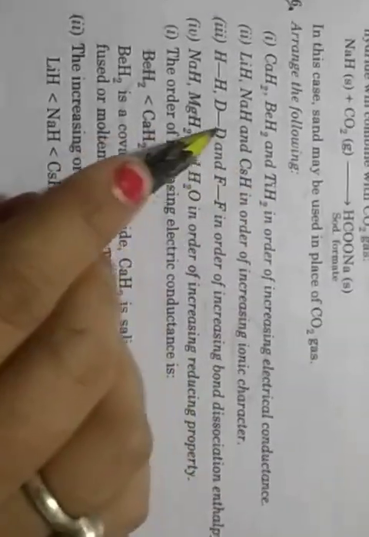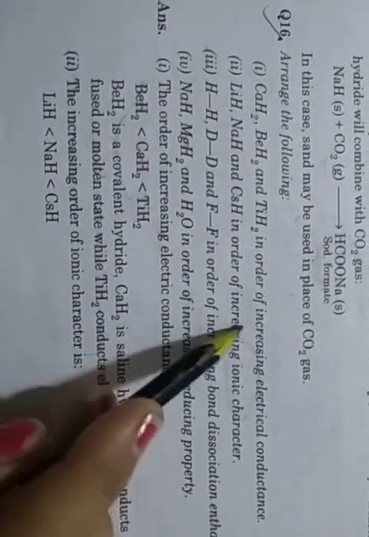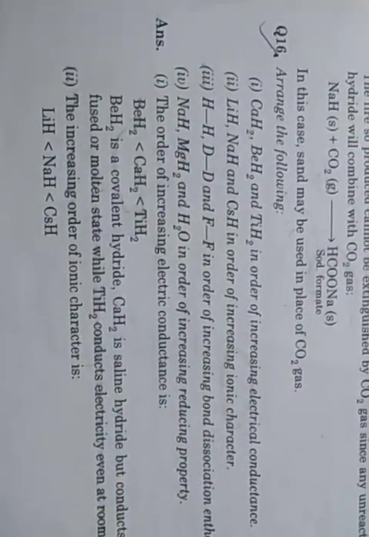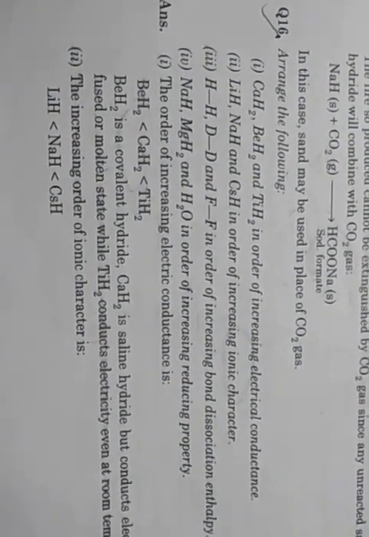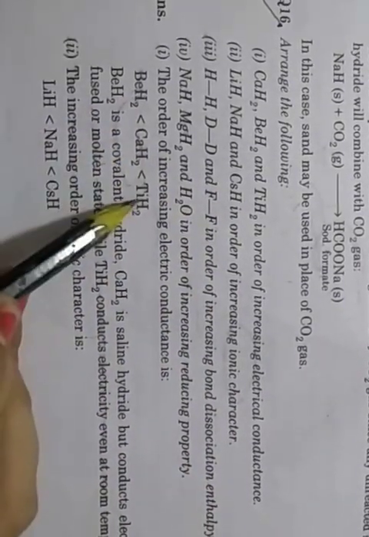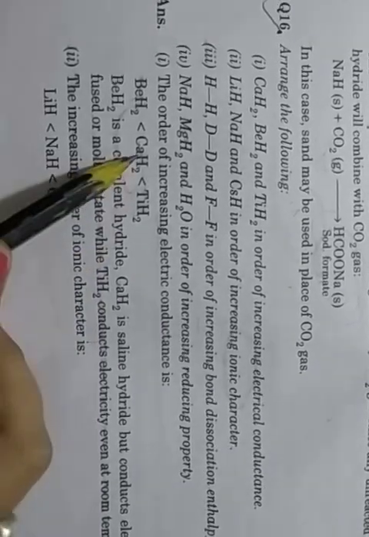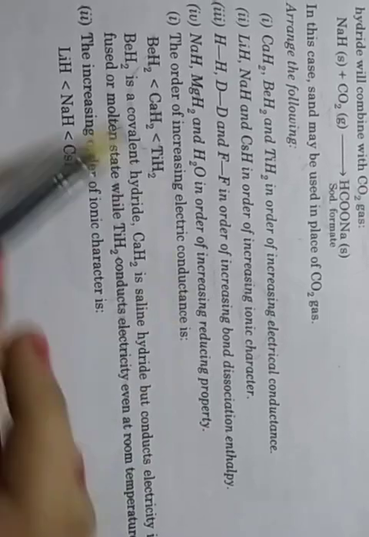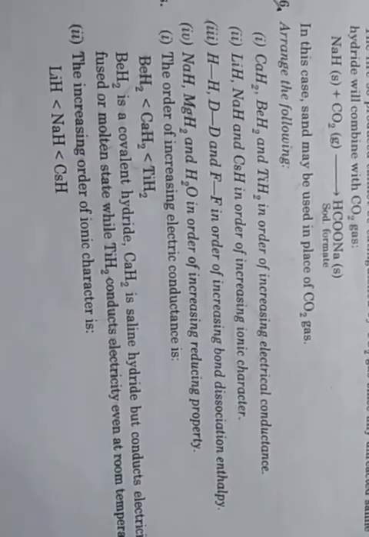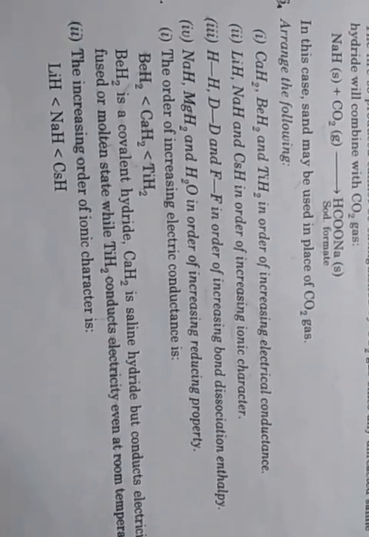Then next: arrange the following. First is calcium hydride, beryllium hydride, titanium hydride, in increasing order of electrical conductance. You already know about beryllium, calcium and titanium. Beryllium hydride is a covalent hydride. Calcium hydride is a saline hydride, but conducts electricity in the fused or molten state. But titanium hydride conducts electricity even at room temperature.